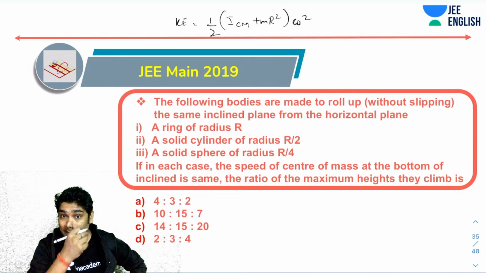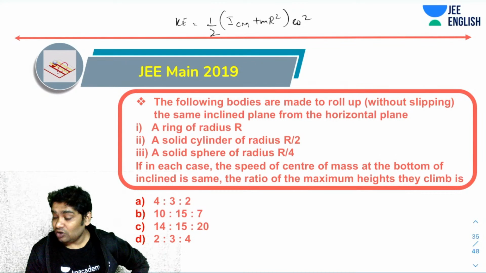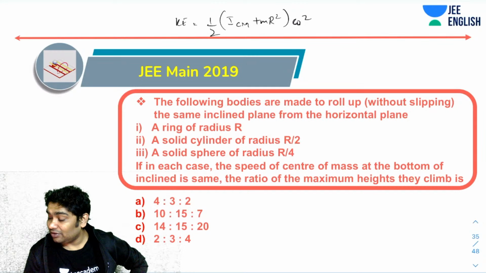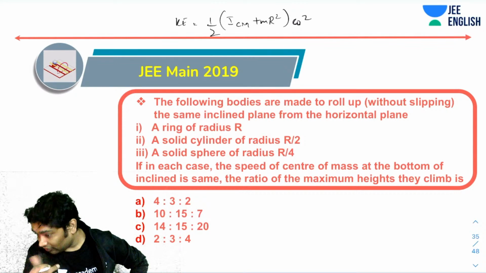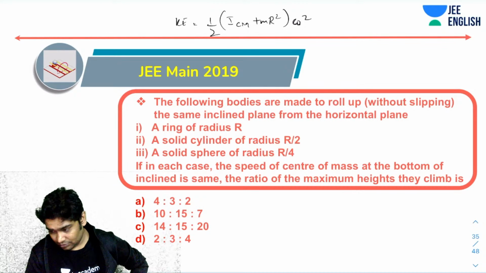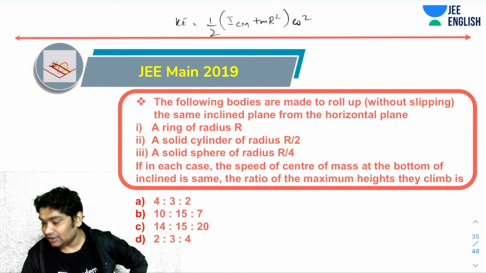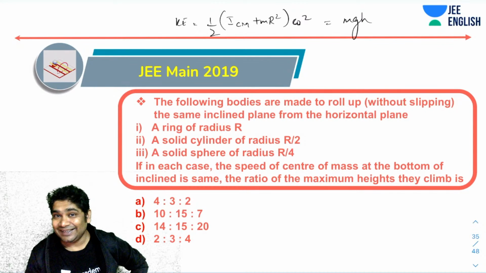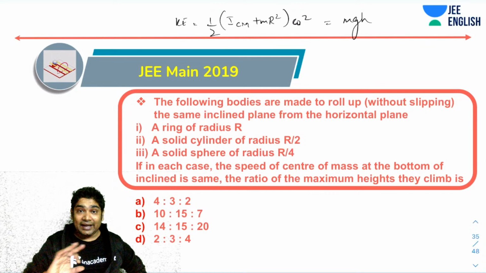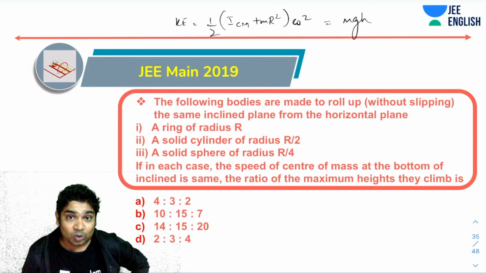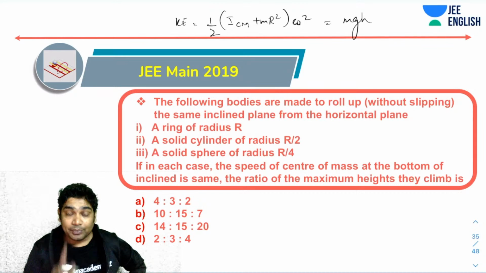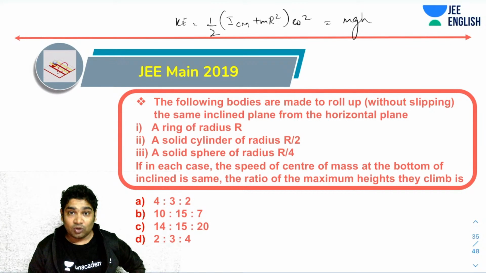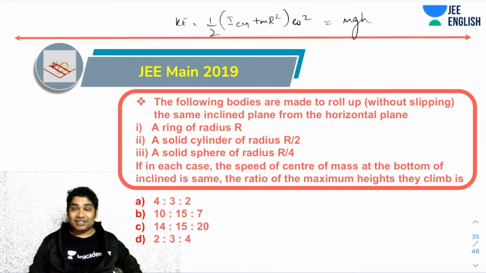Now think about this. So the bodies are made to roll. This is how you would have found the kinetic energy, and this would have been equal to mgh. In pure rolling, the friction does no work, so I can always apply energy conservation.